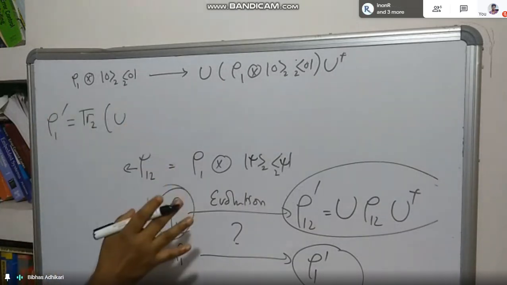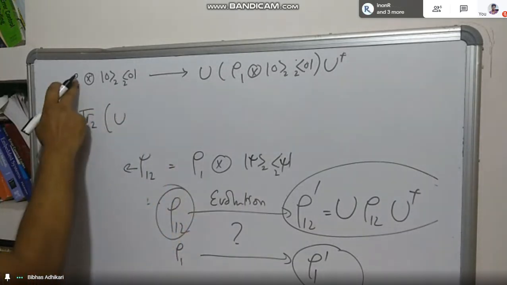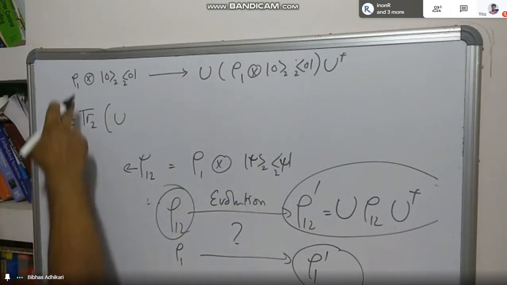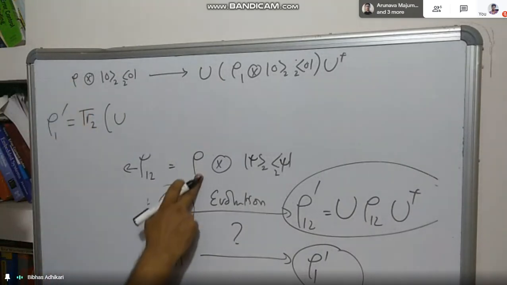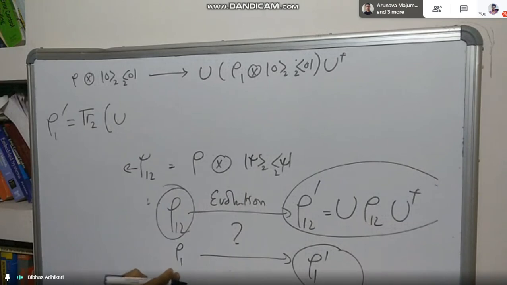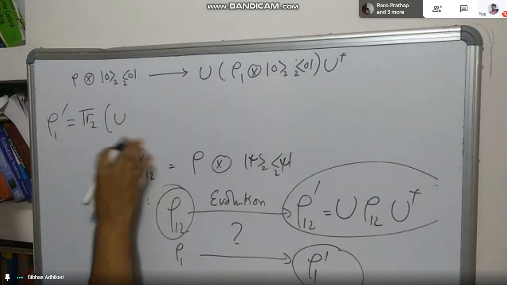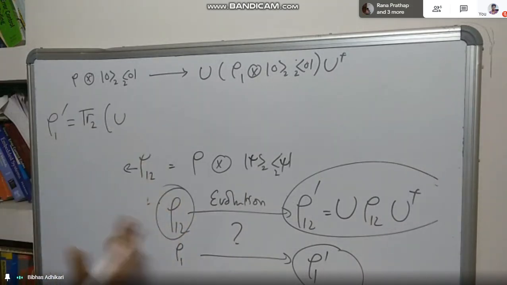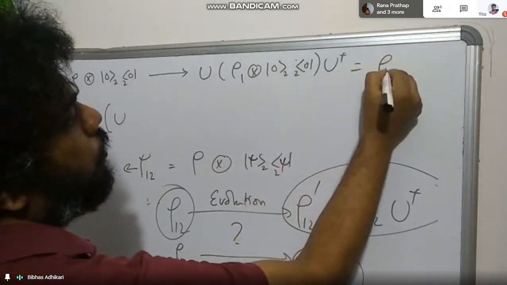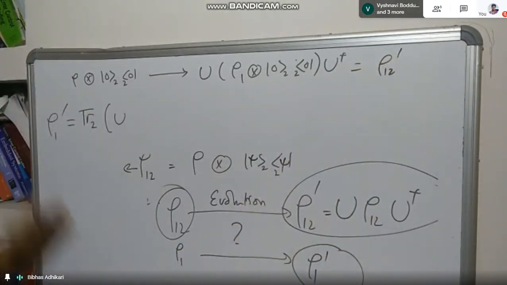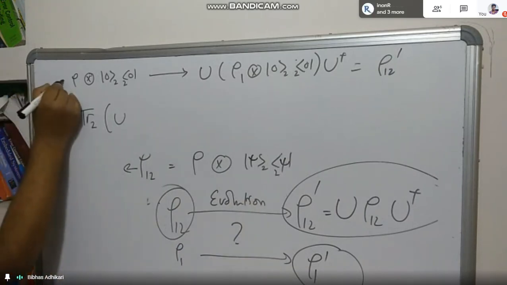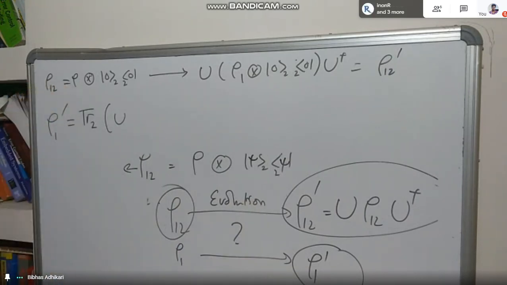Okay, so there's a confusion with the notation, this rho 1 and this one. So let us say this is rho, and rho 1 is the reduced density matrix of this. Then rho 1 dash is, let's say, the reduced density matrix after evolution. So this is rho 1, 2.